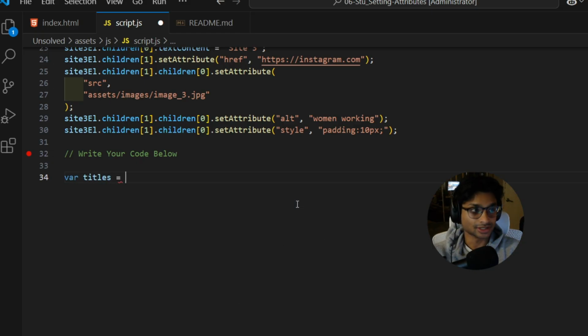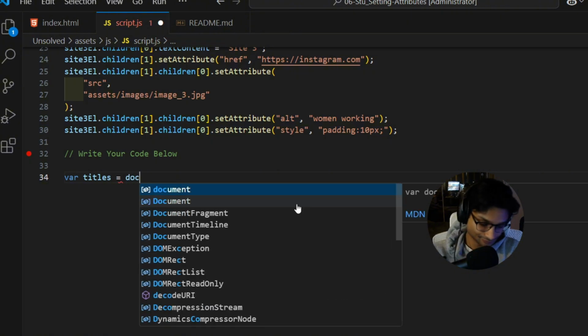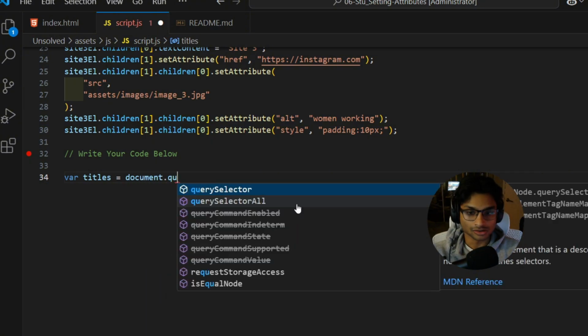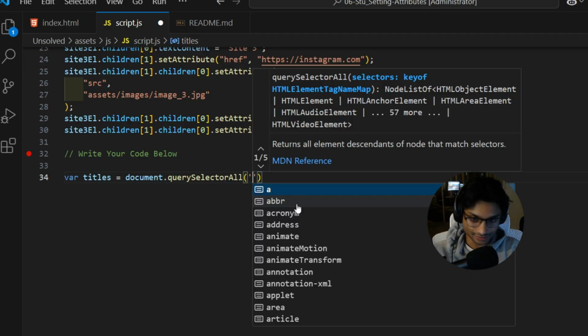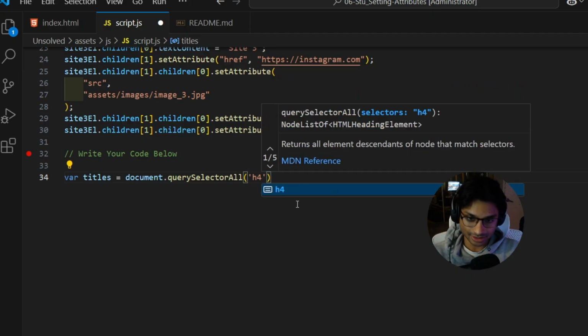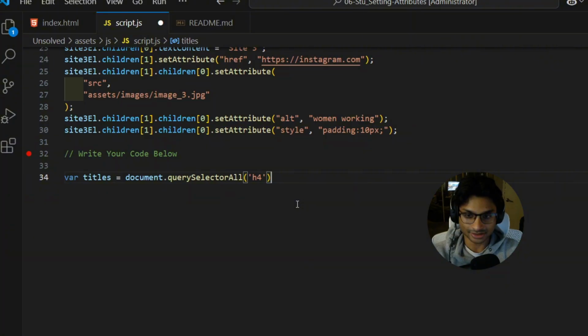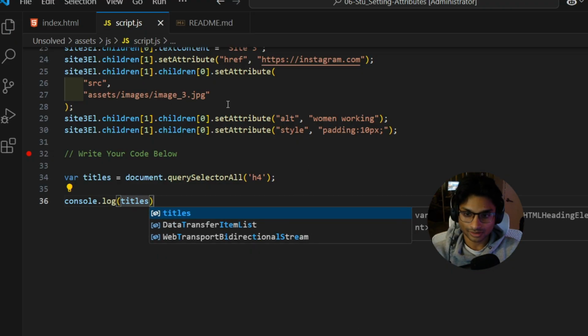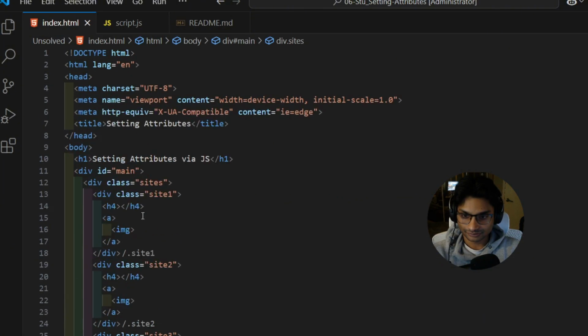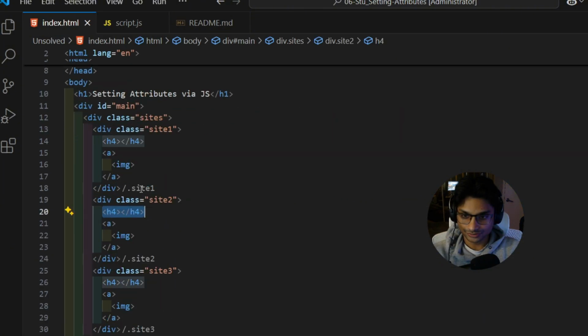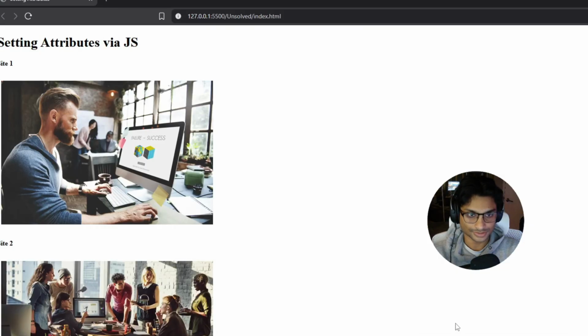And this will hold all the title elements. And this is what we're going to use: document.querySelectorAll. And we're going to simply target all the H4 elements inside of the document, inside of the HTML. And so if we console log this, because our HTML here has 1, 2, 3 different H4s, when we log it, we should see an object that holds...